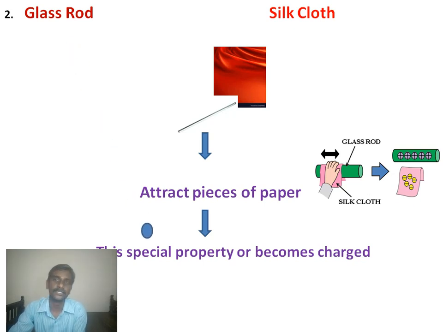And we already discussed in your lower classes about gaining of electrons and losing of electrons. In both cases, by gaining electrons, the silk cloth becomes negatively charged, and by losing electrons, the glass rod becomes positively charged.